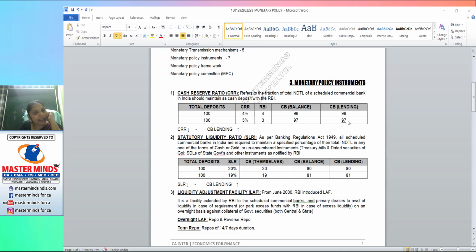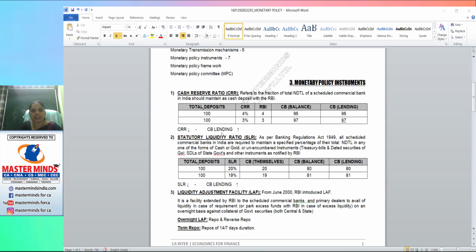Whenever a central bank decides to increase the money supply, the credit supply, the bank lending, or the economic growth rate, what will it do? It will decrease the CRR. Can you get this point? When we decrease the CRR, it leads to an increase in lending. Which relation exists between these two? As CRR decreases from 4% to 3%, the commercial bank lending increases from 96 to 97.